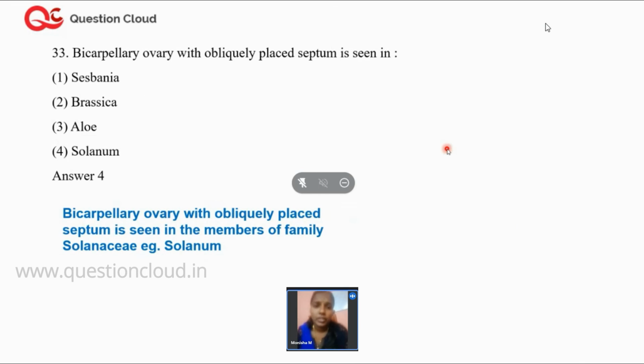So, next question that we'll be discussing is bicarpellary ovary with obliquely placed septum is seen in which of the following plants? They are Sesbania, Brassica, Allium, and Solanum. The bicarpellary ovary condition is observed in Solanum. All members of the Solanaceae family, like potato, will exhibit bicarpellary condition.